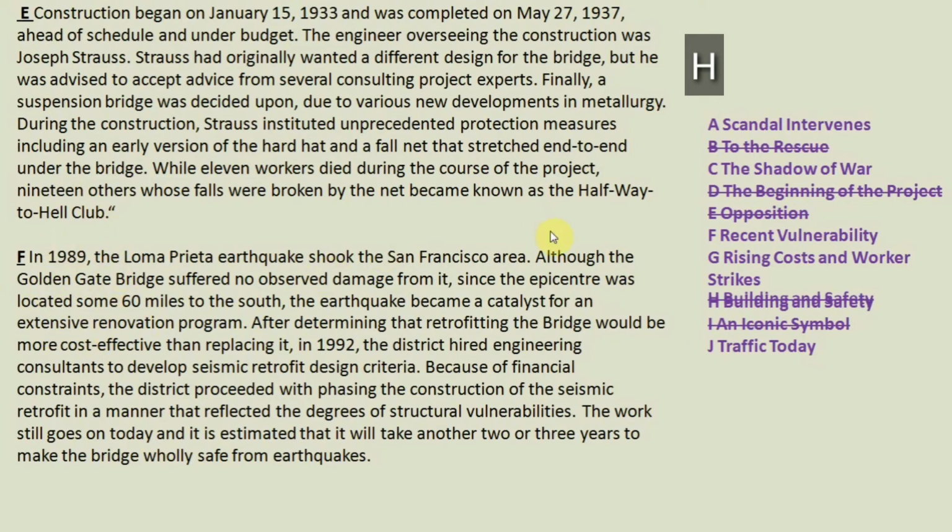Okay, now let us match. It is not talking about scandal, and it is also not talking about shadow of war. Recent vulnerabilities I have told you can be further. There is nothing about rising cost and worker strikes, and nothing about traffic today.